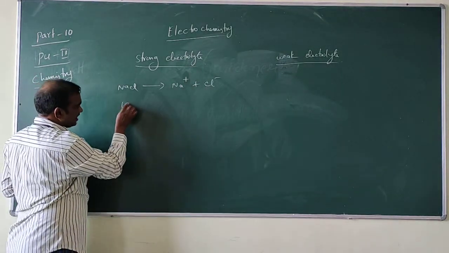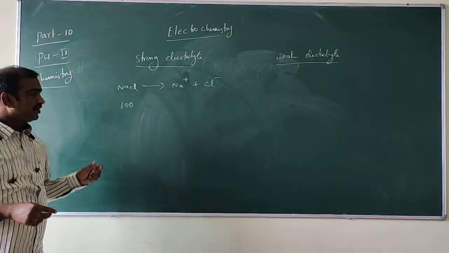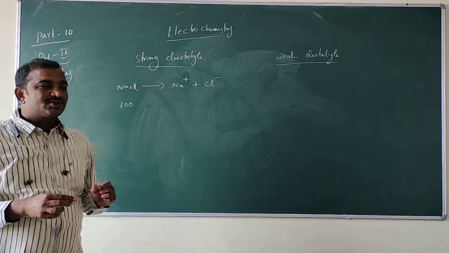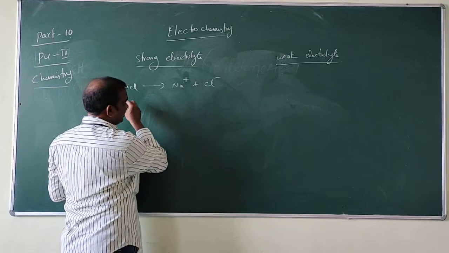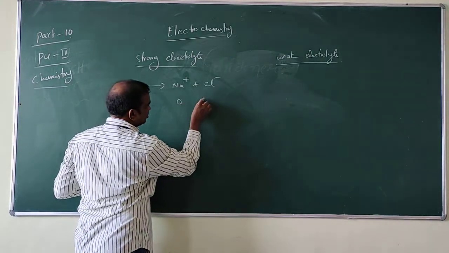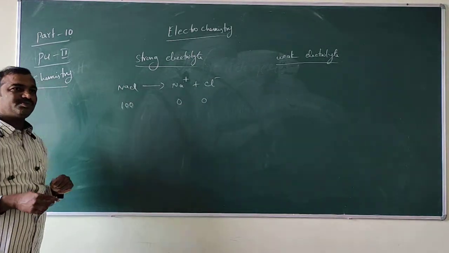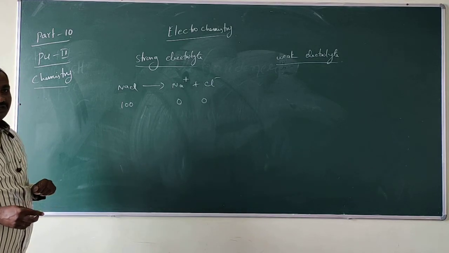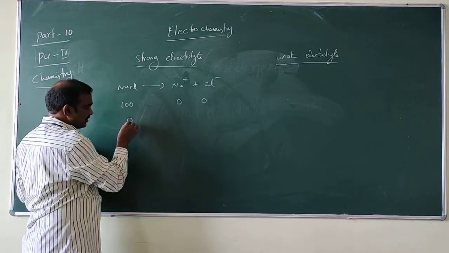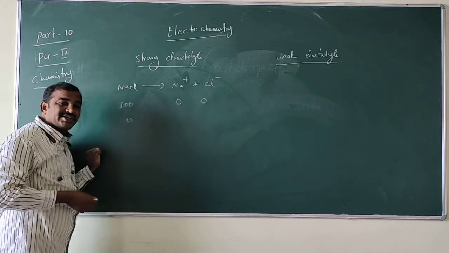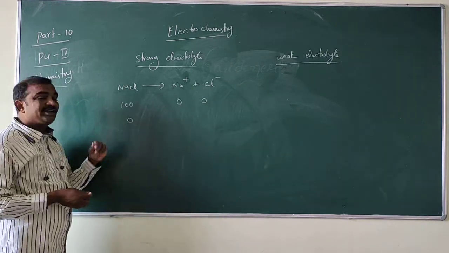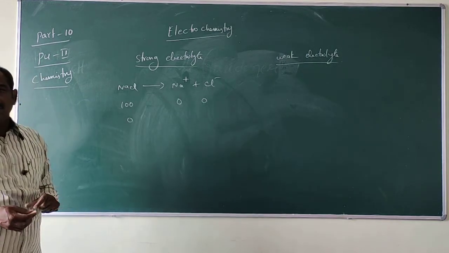How? See here. Suppose initially the NaCl value is 100. Initially there are no products, only reactants, so the products Na plus and Cl minus are 0 and 0. After some time, what happened? Complete dissociation takes place, because it is a strong electrolyte.